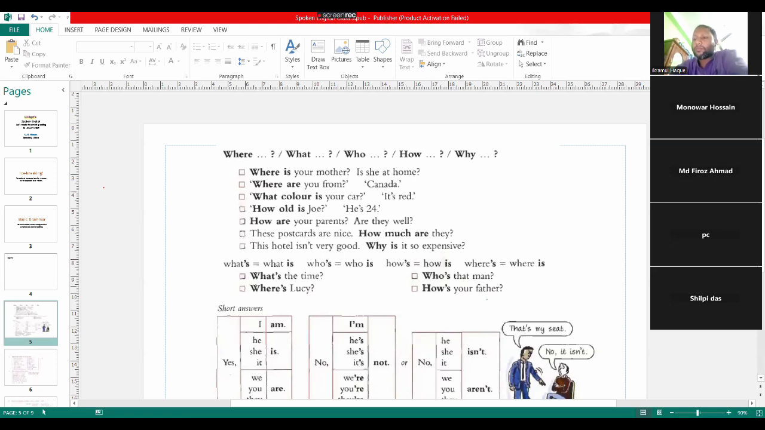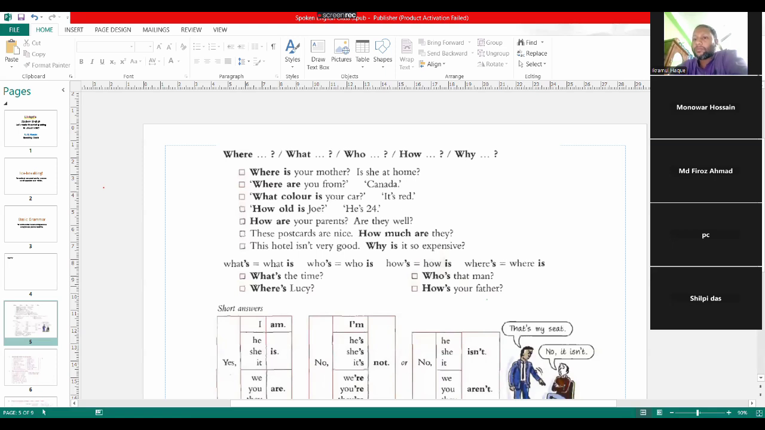And another question is with how old is Joe? And Joe, he is 24. It means that he is 24 years old. So we can express our age in two ways. One sentence structure is just he is 24. He is 24 means he is 24 years old.